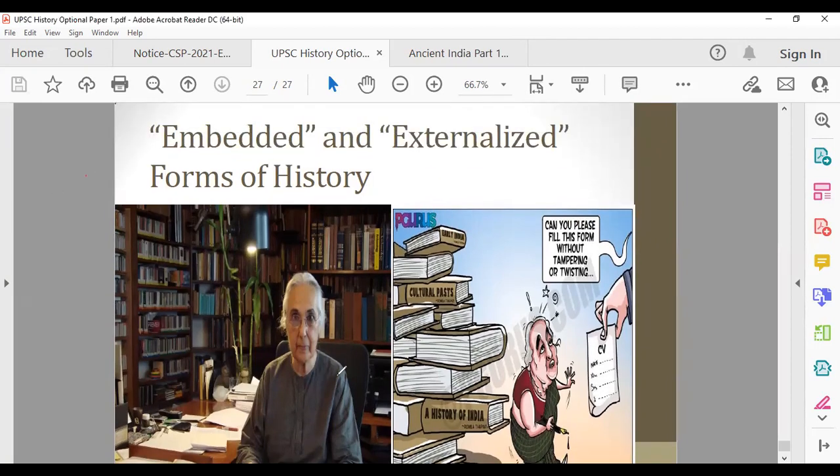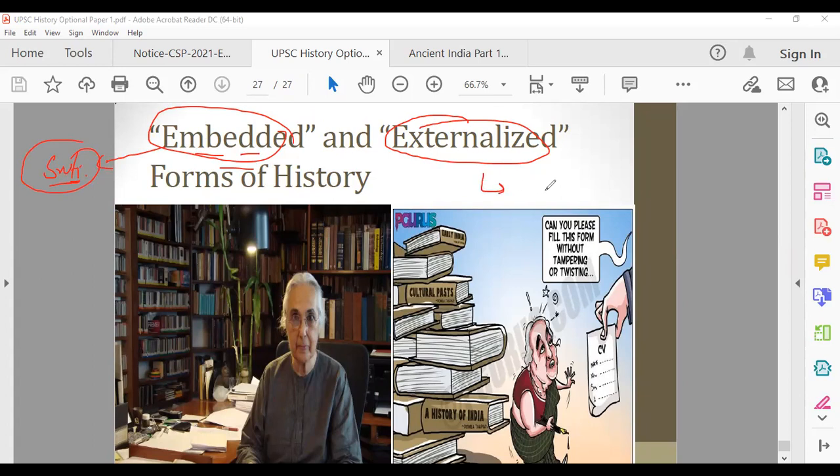Personally, I like her, but again, that's my personal opinion. I like what she talks about history per se. So she has talked about these two things, embedded and externalized form of history. Embedded history means sometimes history you have to extract. It's not explicitly there, like Shruti literature. It's not written from the point of view of historians, it's religious literature. So here history is embedded. You have to extract it out.